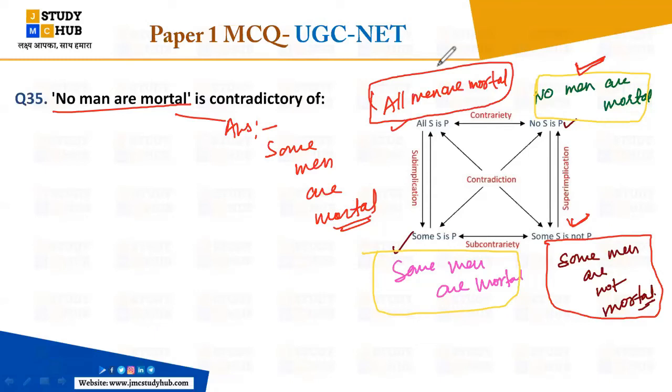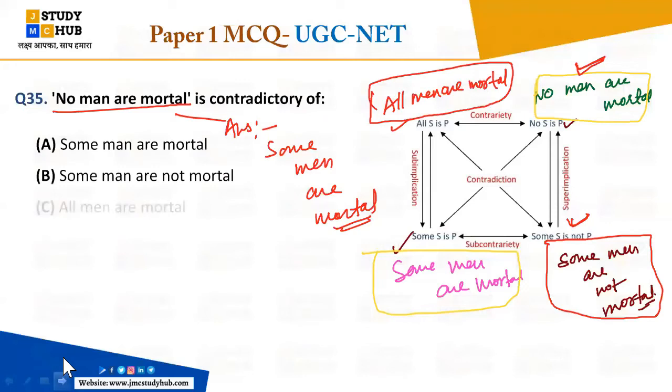Very good. Let's see here the options. Is it in the options or not? See that here the option is given to you, right? Some men are mortal, some men are not mortal, all men are mortal, no mortal is man. So what will be the answer here? Answer will be A. Yes. Concept clear? Everybody concept clear?